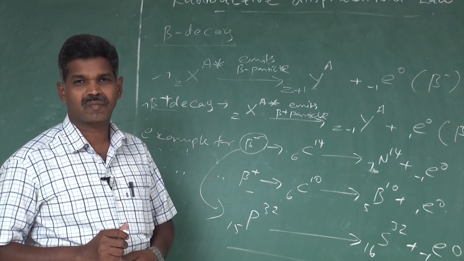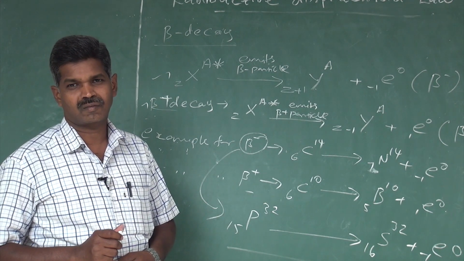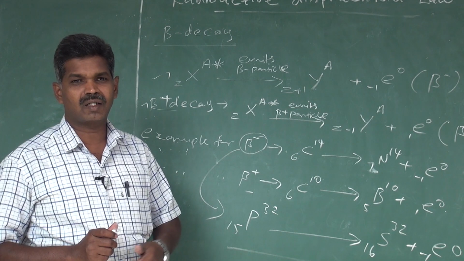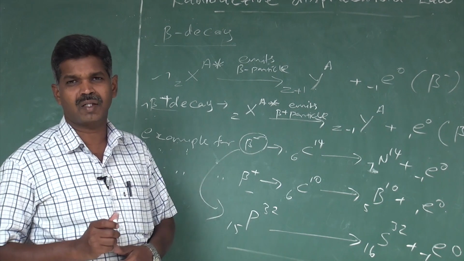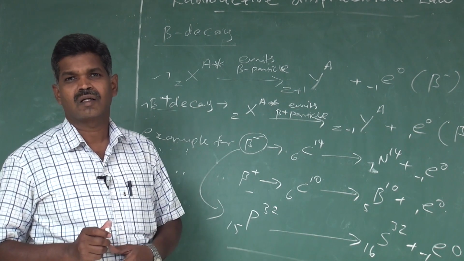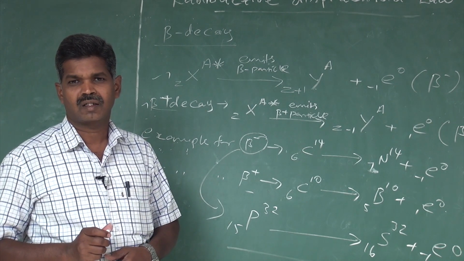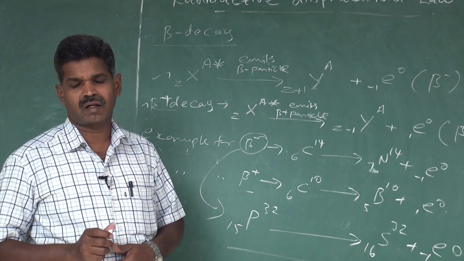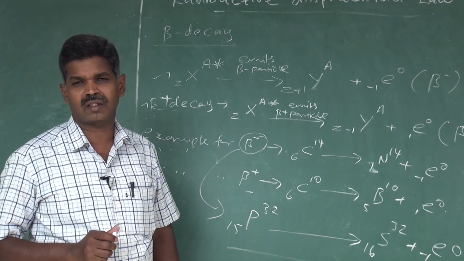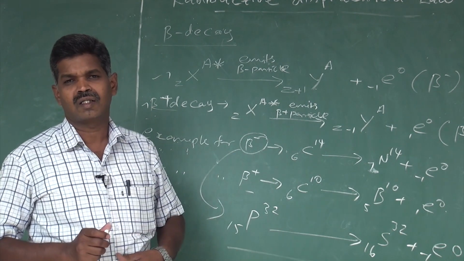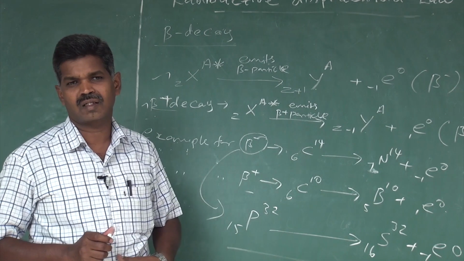Another one is gamma decay. In gamma decay, when either an alpha particle or a beta particle is emitted, the daughter nucleus may not reach the ground state, the normal energy level; it may be in a higher energy level.